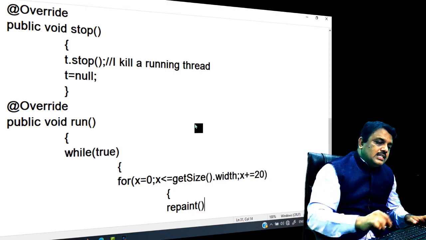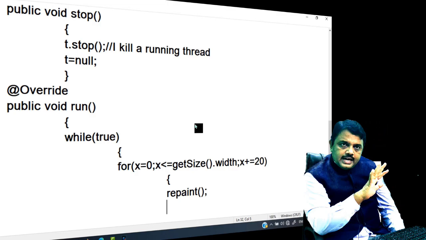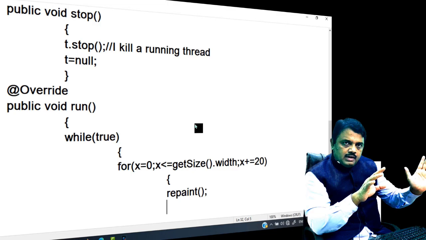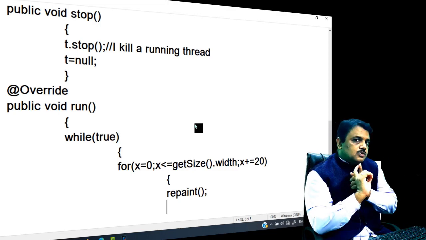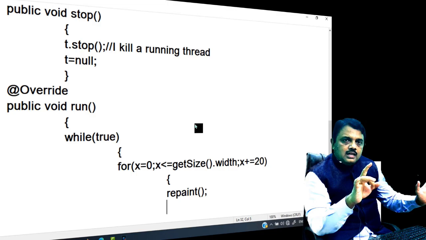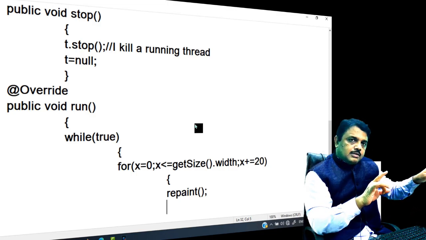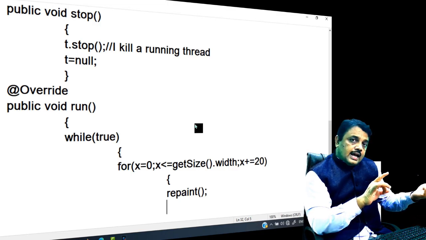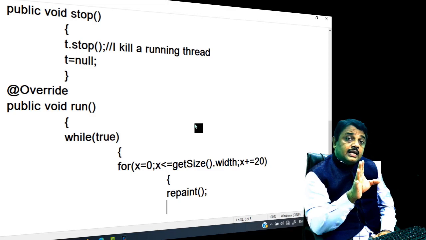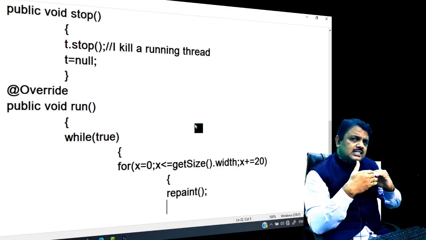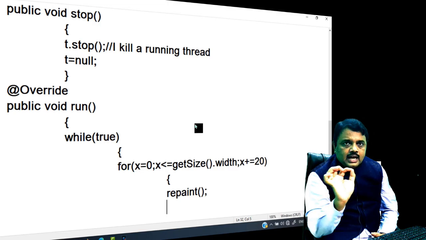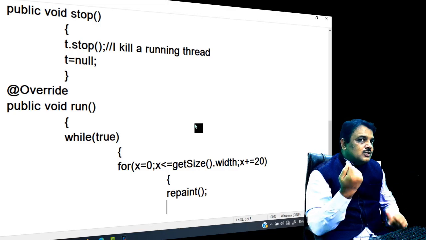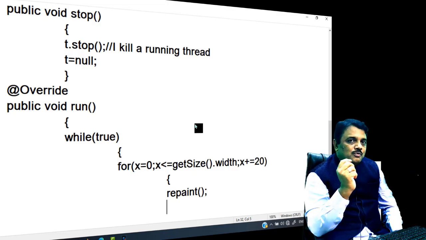Fine. What is the job of repaint? Repaint erases the content of the paint method. The ball is in the starting position. After some time interval, the ball moves how many pixels? 20 pixels. When the ball moves 20 pixels, repaint's job is to erase the content of paint. It erases the ball and creates another ball whose position is 20. So in the multithreading case, the context switch is so fast that you think the ball is running, but the ball is not running. I just change the x coordinate, so the ball appears to be moving.